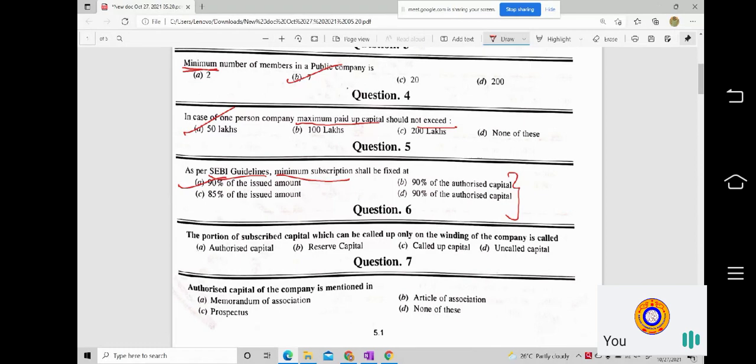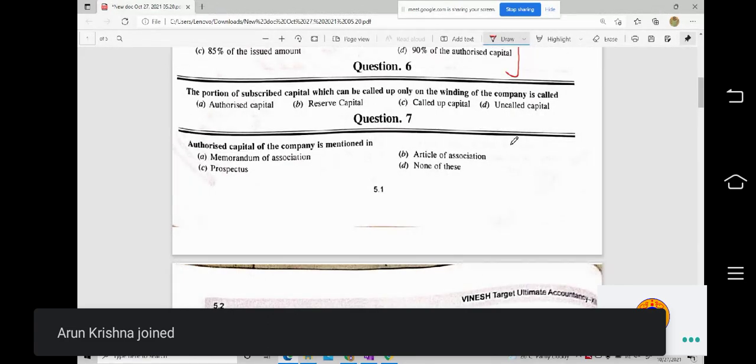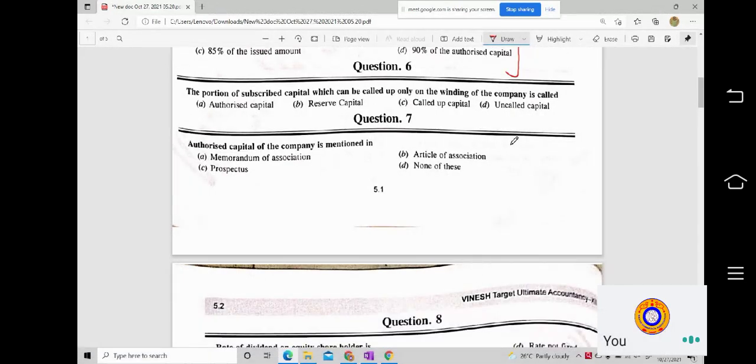Okay. So moving on to question number 6. The portion of subscribed capital which can be called up only on the winding up of the company. So name the capital that can be used at the time of winding up or liquidation of a company.